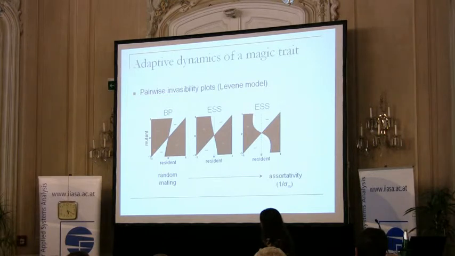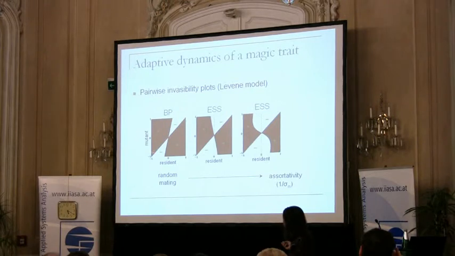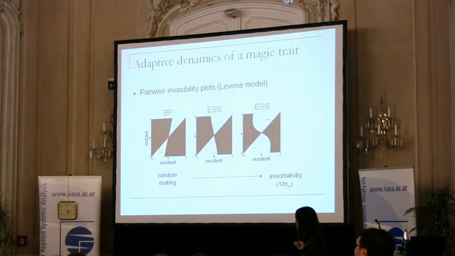So for example, starting from this resident, a mutant who has a slightly larger trait value can invade because we are in the plus area. And once it has invaded, it is a quite general theorem of adaptive dynamics that it will also go to fixation. So then we will have a new resident population with a slightly larger trait value, and then the story repeats, and we are going towards this so-called singular strategy or singular allele.